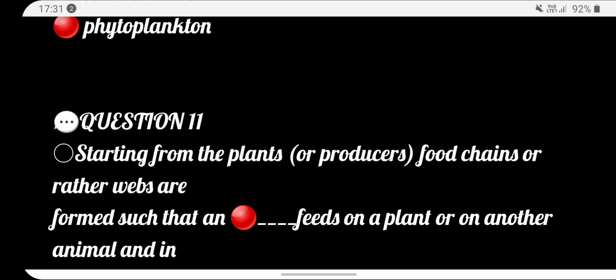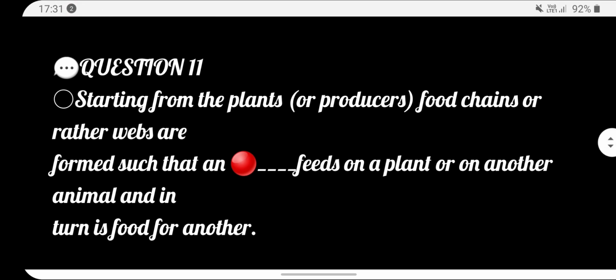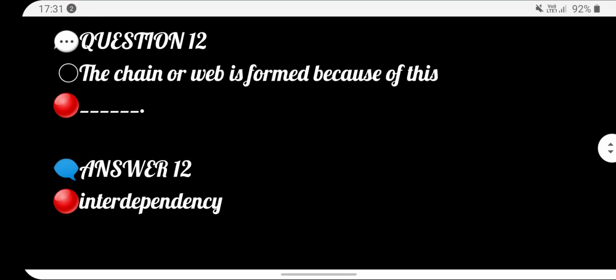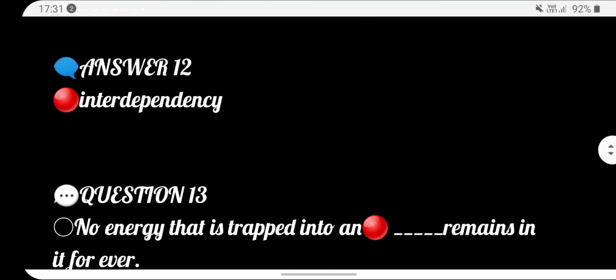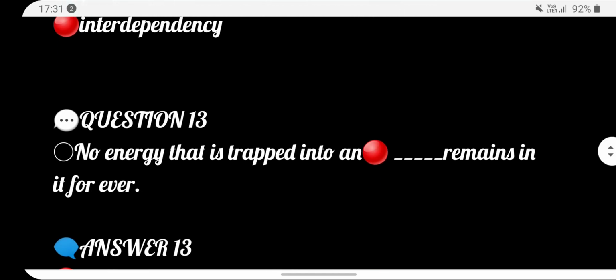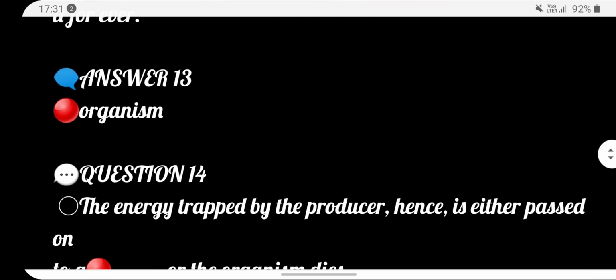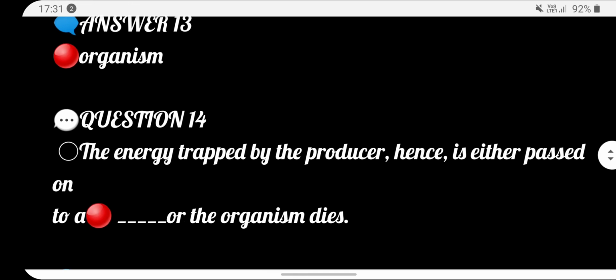Answer animal. Next, the chain or web is formed because of this. Answer interdependency. Next, no energy that is trapped into a dash remains in it forever. Answer organism. Next, the energy trapped by the producer hence is either passed on to a dash or the organism dies.